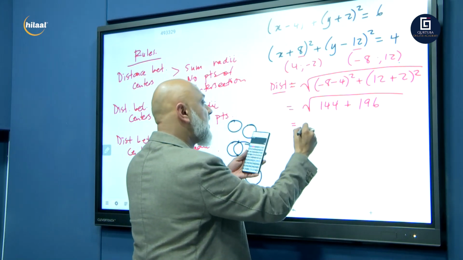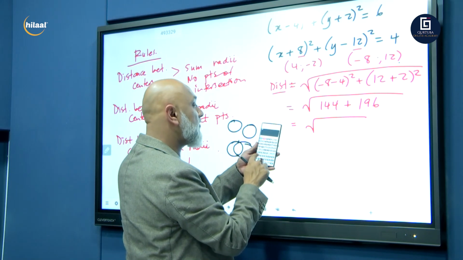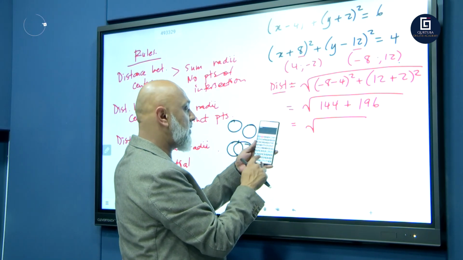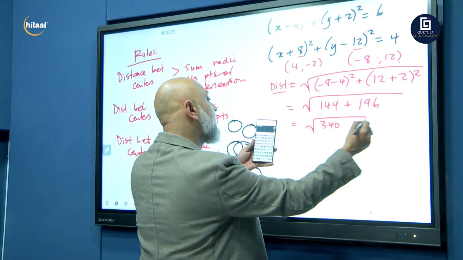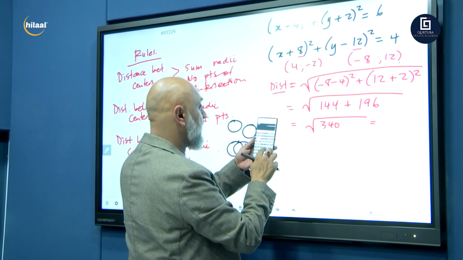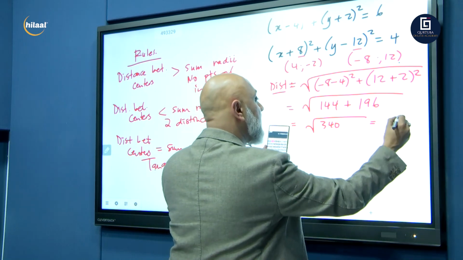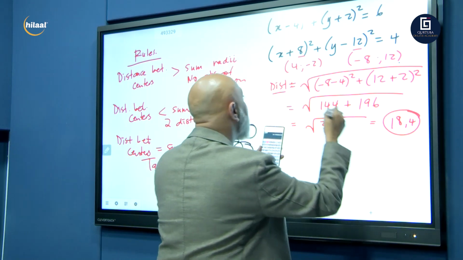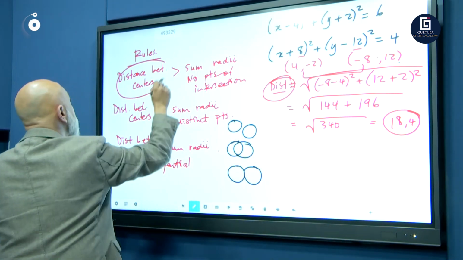There we go. So that would be the square root of, let's go back to our calculator. 144 plus 196 will give me the square root of 340, and the square root of 340, 18,4. Let's call it 18,4. That is the distance between your two centers, right? That's that distance between the centers.